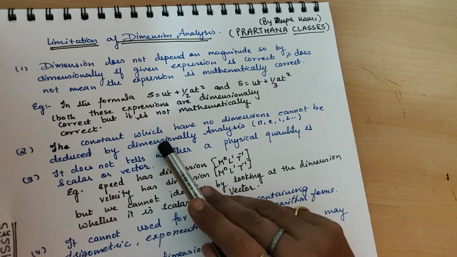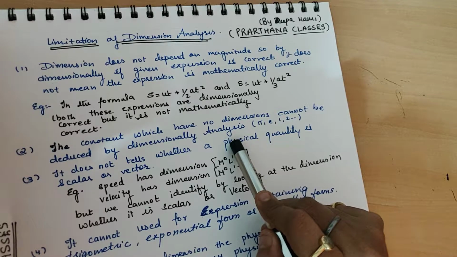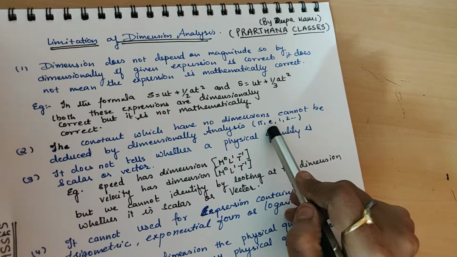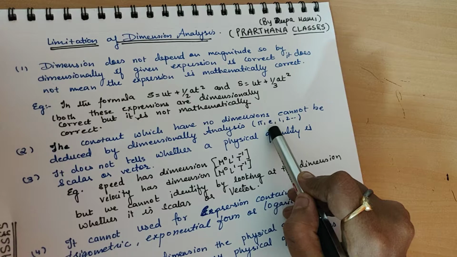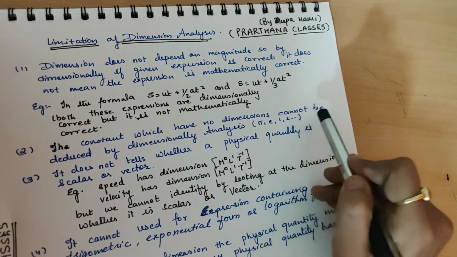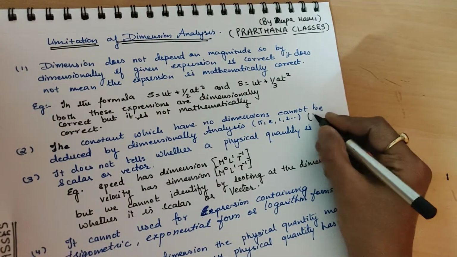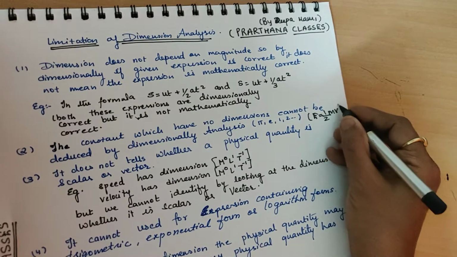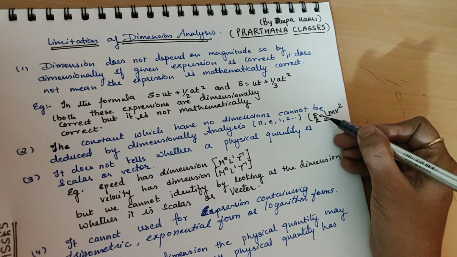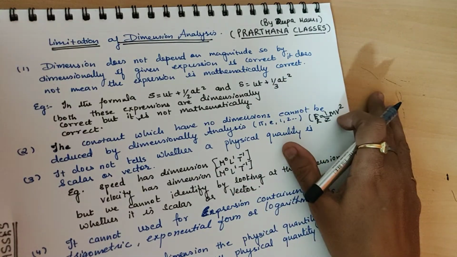The second limitation is that constants which have no dimension cannot be deduced by dimensional analysis. Do you get any value of pi there? How do you derive the value of pi? Will you derive anything, or does it say anything about the constant e, that is 1.6 × 10^-19? Or does it say anything about 1, 2, 3? In the kinetic energy formula we write 1/2 mv². We take 1/2 as dimensionless. Did it say anything about half? We said it is dimensionless. So this is another limitation: it says nothing about constants.